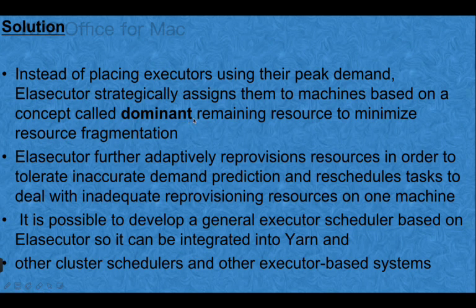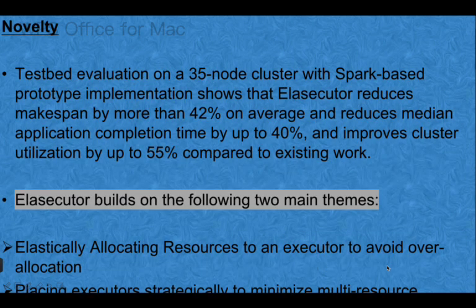The name itself says dominant, which utilizes the remaining resource to minimize resource fragmentation. It means that using less resource fragmentation gives good performance for the machine. And it is possible to develop a general executor scheduler based on Elasecutor, which can be integrated into YARN and other cluster schedulers and other executor based systems.